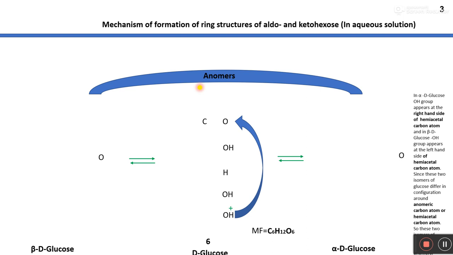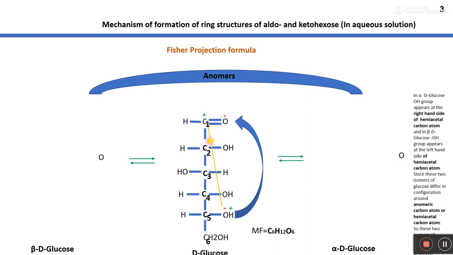So this is the open structure of D-glucose, and this structure has an aldehyde group. You can see here at the C1 position it has an aldehyde group, written as C double bond O and H, and in the sixth carbon there is a hydroxyl group.